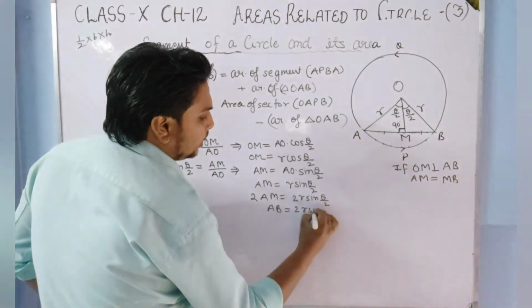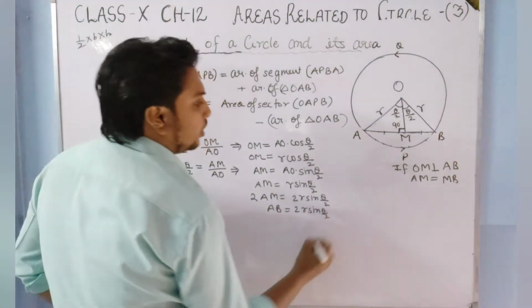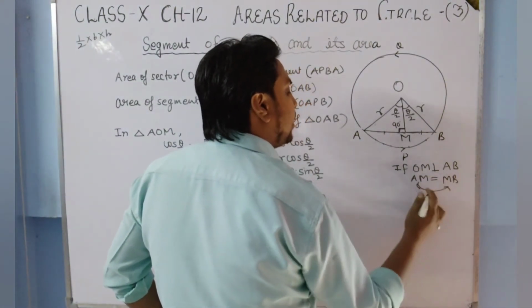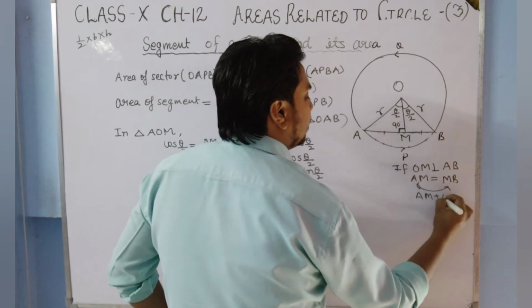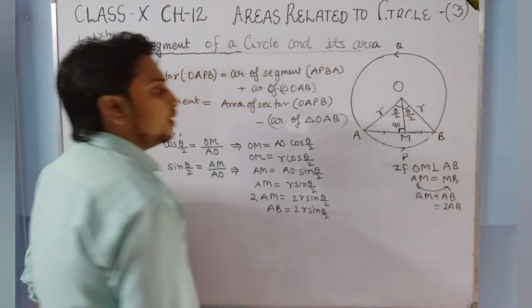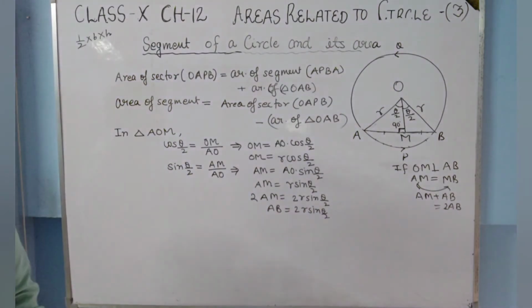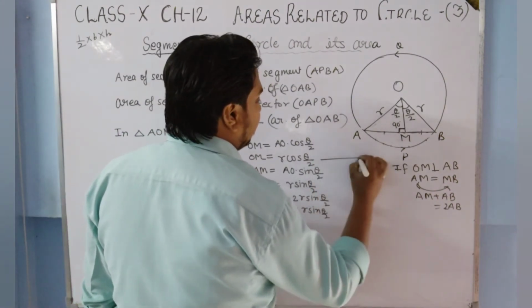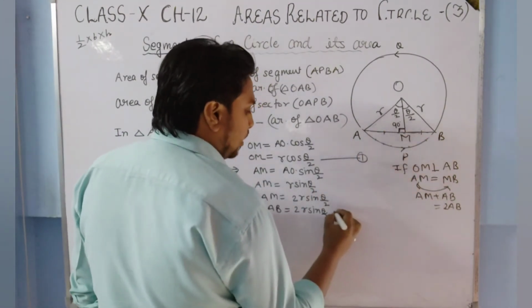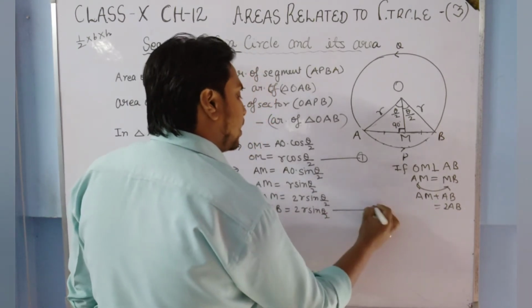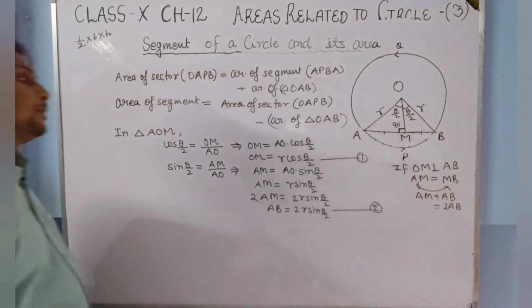AB is equal to 2R sine theta by 2, because AM is equal to MB. So to find the area of the triangle, we have found the base of this triangle and the height of this triangle.